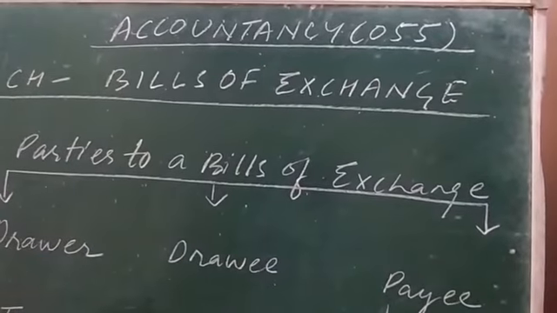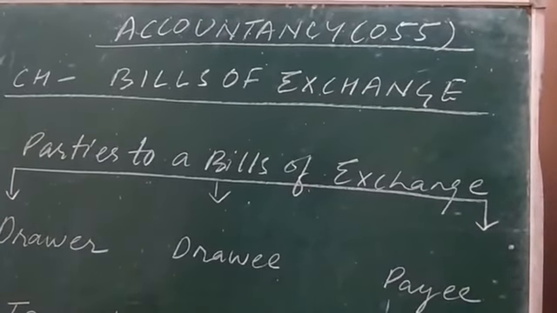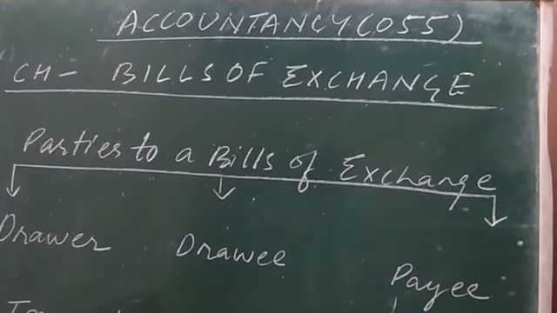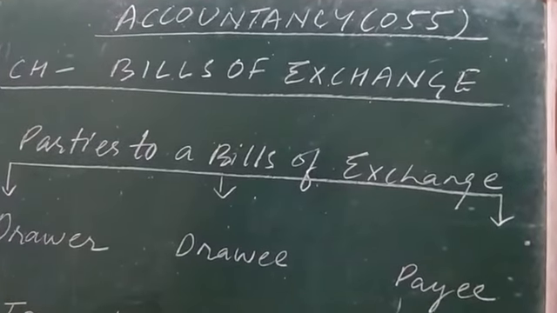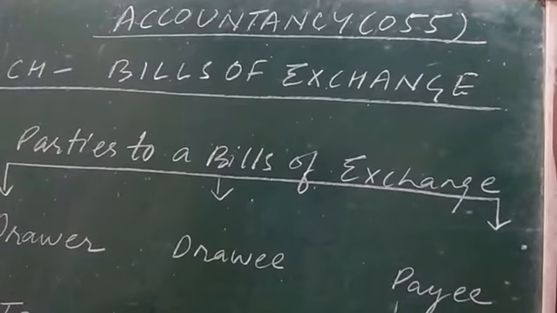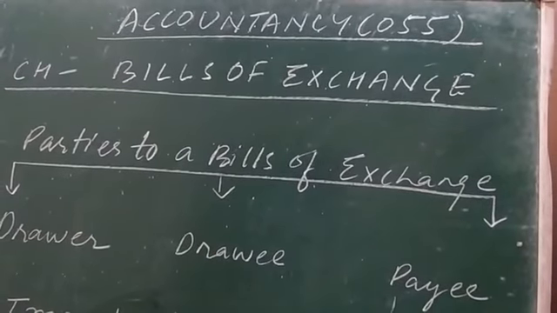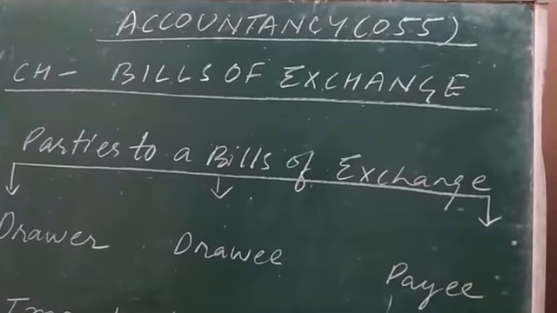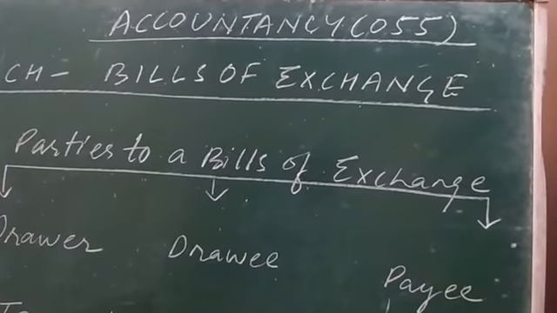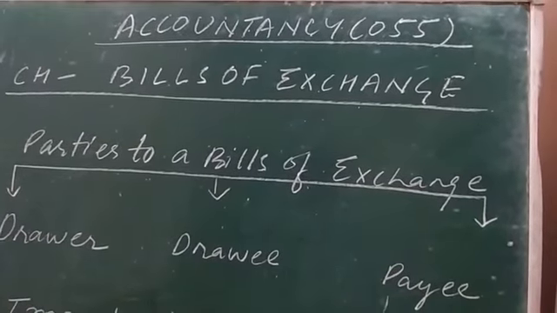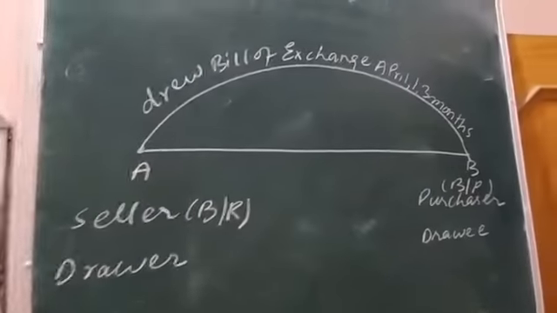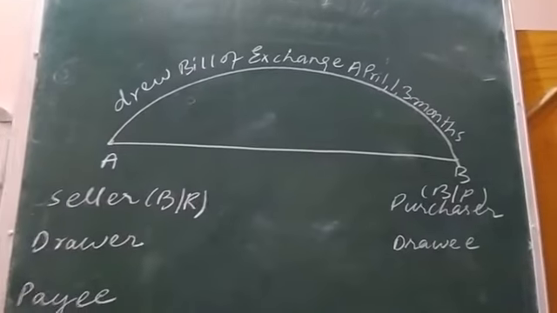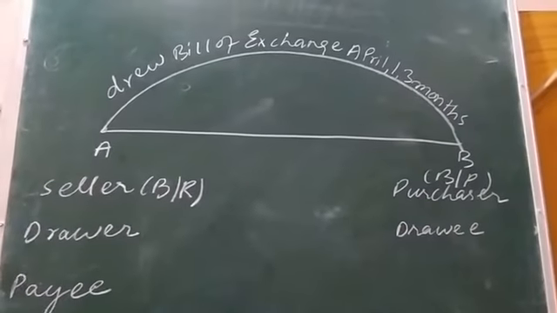Bill is a complete description of the goods being purchased by the purchaser, the type of goods purchased by the purchaser. Its complete description is known as a bill. Here two parties are involved. See the diagrammatical figure: the two parties are A and B. A is the seller of the goods and B is the purchaser of the goods.